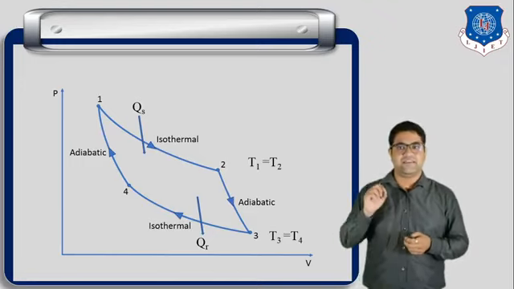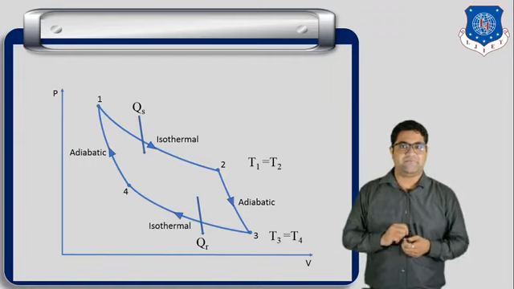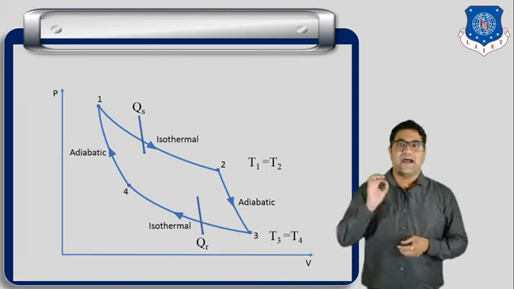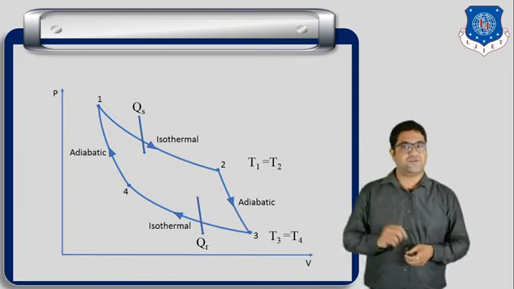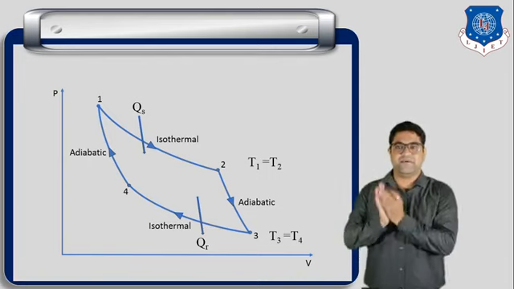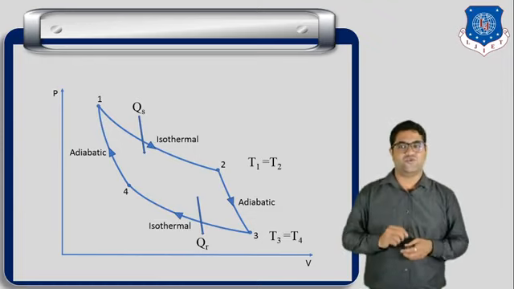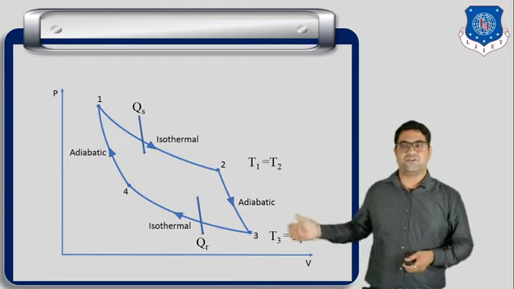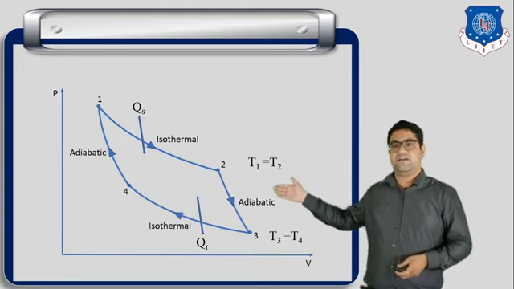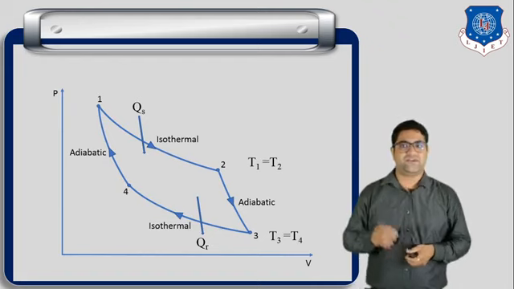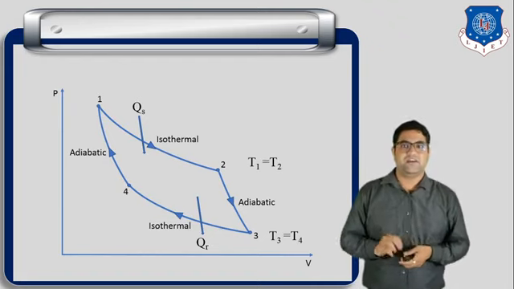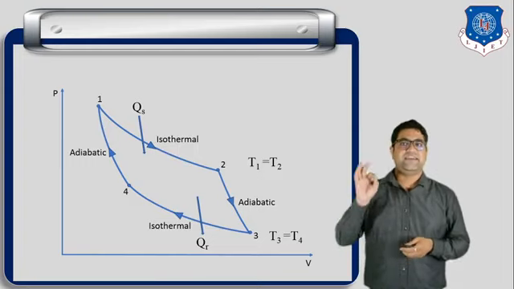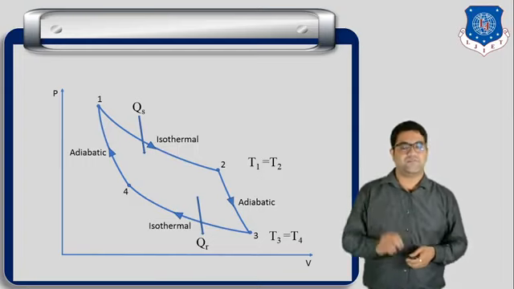But this expansion is carried out at constant temperature. So we can say that process number 1 to 2 is the isothermal expansion process, and during this process the temperature will remain constant. Now the second process is also an expansion process, because from 2 to 3 the volume is increased. But here no heat supply is taking place, so we can say that this is the adiabatic expansion process.